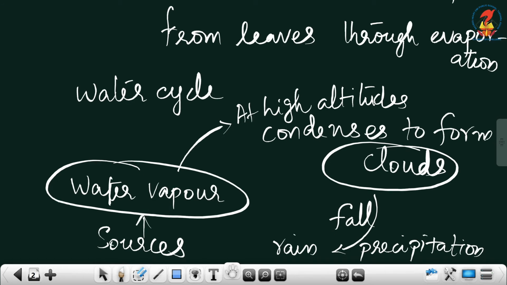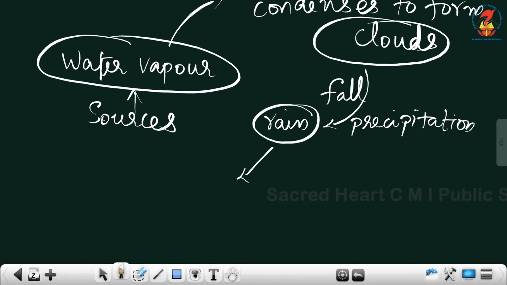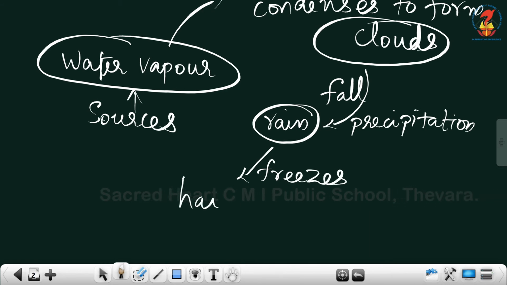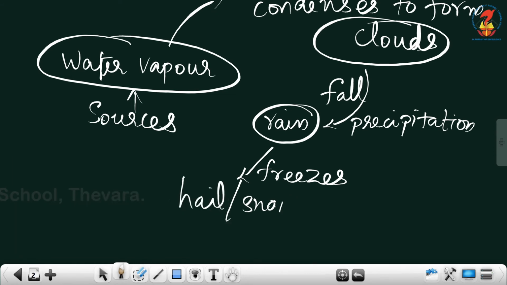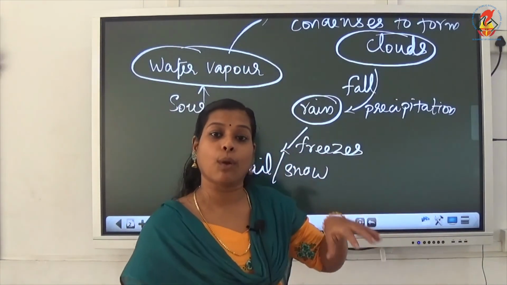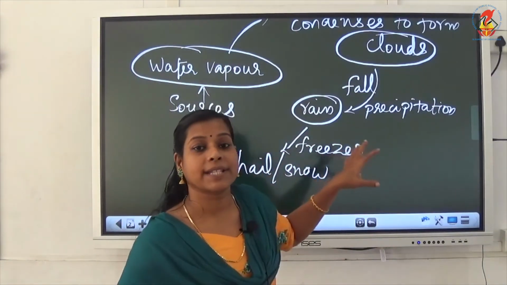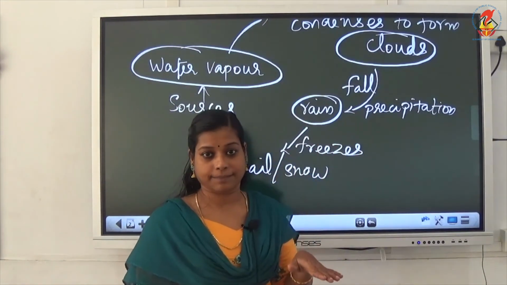Sometimes this rainwater will freeze to form hail or snow. That time also it is known as precipitation. Hail or snow will be produced when this rainwater is falling down. If the temperature of the atmosphere is very low, that time this will freeze to form hail or snow, or otherwise it will come again as water there.